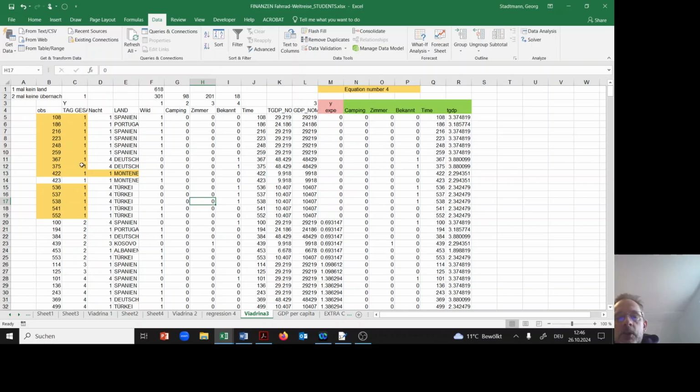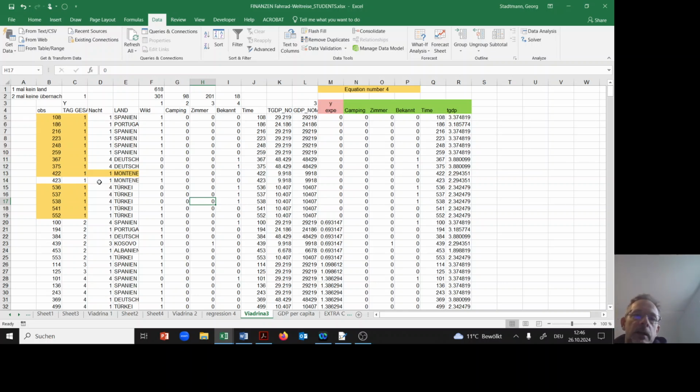So maybe we should delete these numbers. But I reacted as follows. There were a few days where the expenditures were equal to 0. You cannot take the natural log of 0.